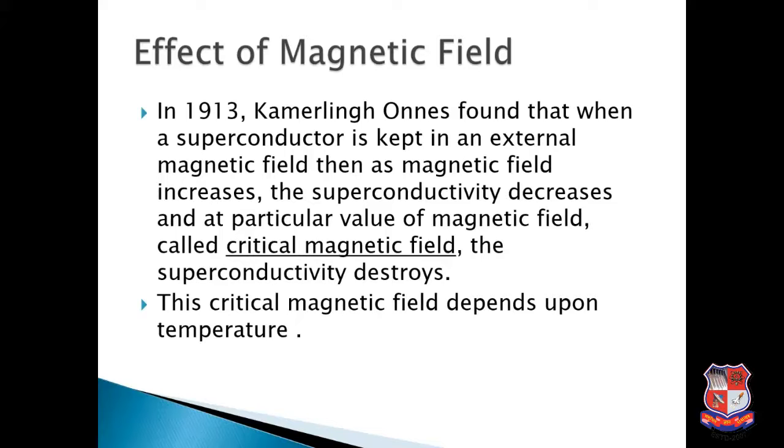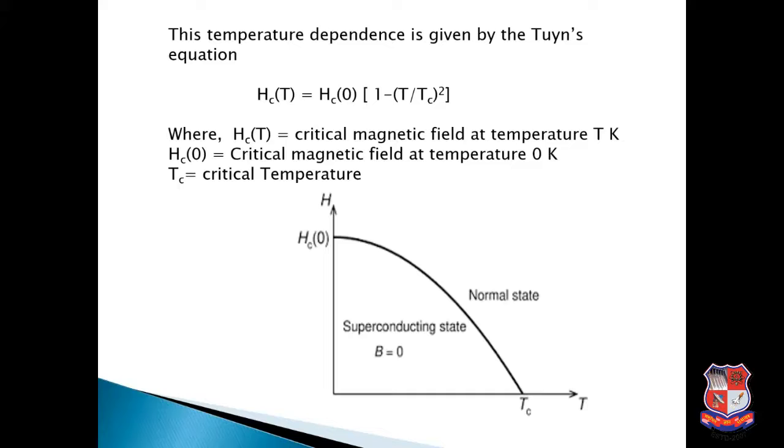What is the critical magnetic field? Kamerlingh Onnes found that when a superconductor is placed in an external magnetic field, as the magnetic field increases, the superconductivity decreases, and at a particular magnetic field, the superconductivity is completely destroyed. The magnetic field at which the superconductivity is destroyed is known as the critical magnetic field. Right? Now this critical magnetic field depends upon temperature, and this temperature dependence is given by the